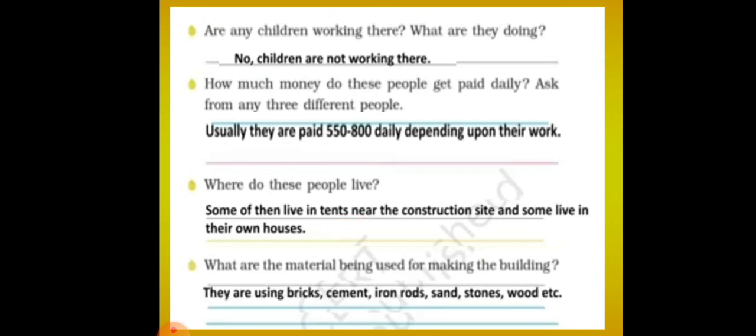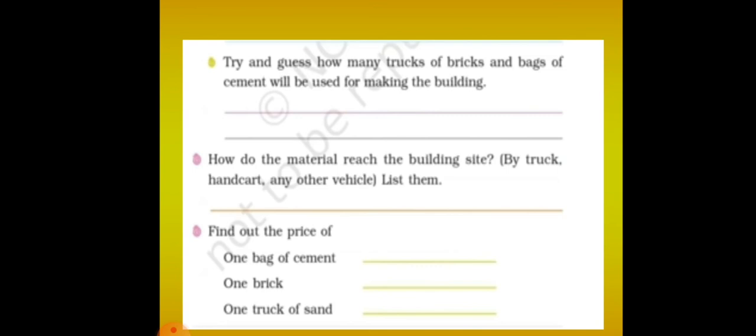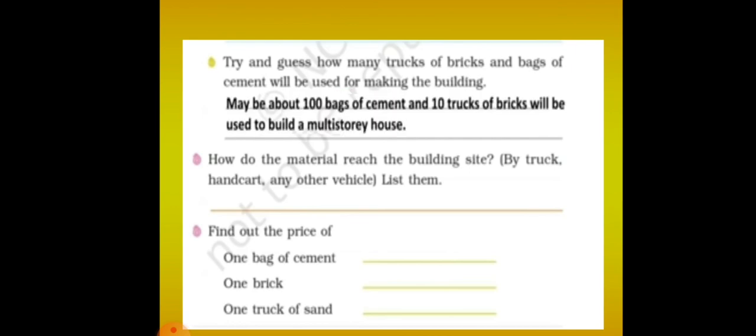What are the materials used for making the building? Bricks, cement, iron rods, sand, stones, wood, etc. are the materials used for building. Now try and guess how many trucks of bricks and bags of cement will be used for making the building.